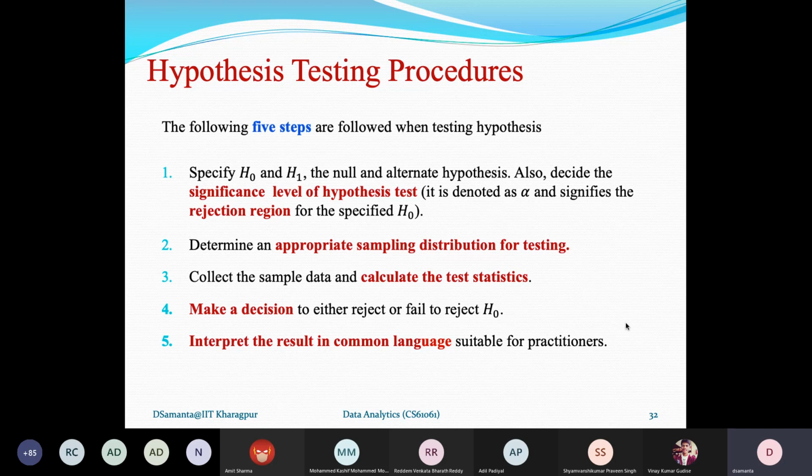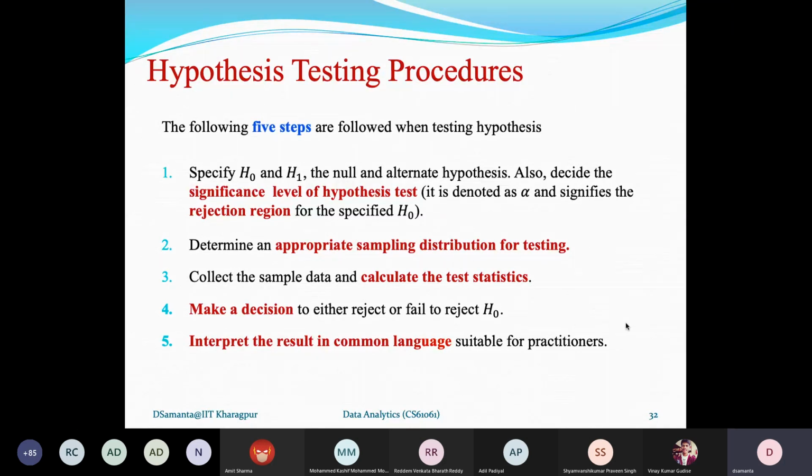And then the fourth step, making a decision based on your sample statistics and the sampling distribution that you have considered, and with the given significance level of hypothesis, whether you will accept H0 or fail to accept H0. That means reject or fail to reject H0, whatever it is. So this is the decision making.